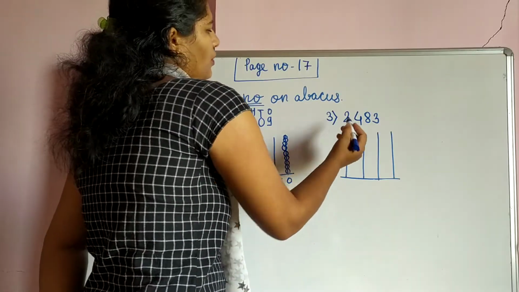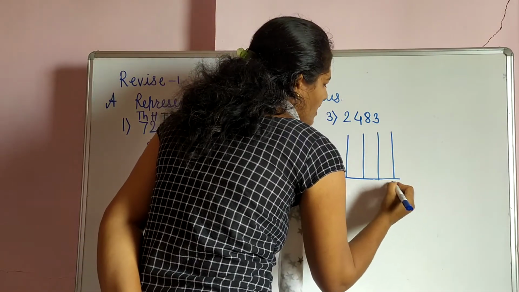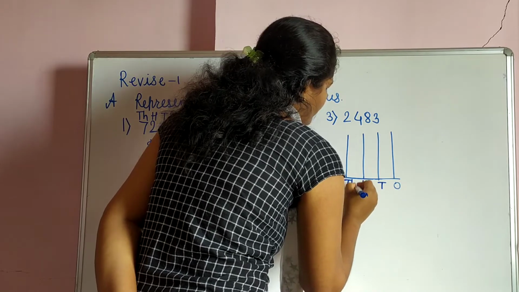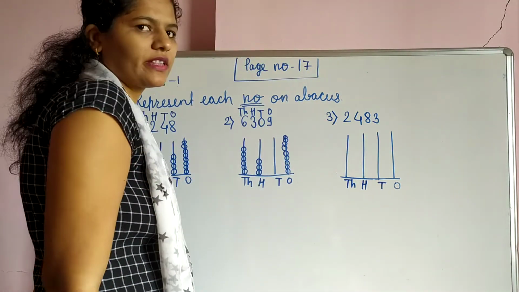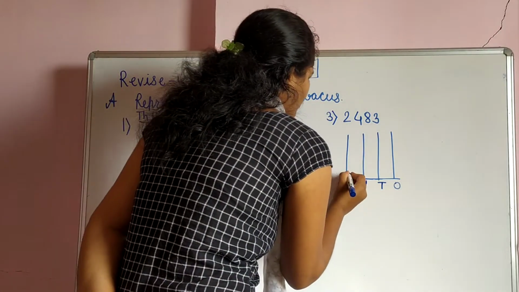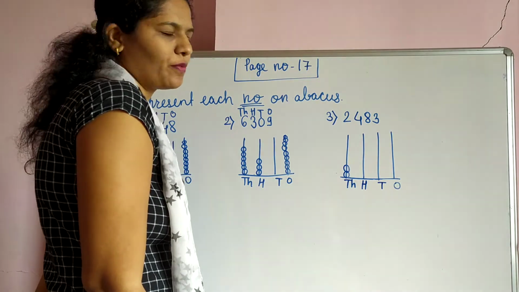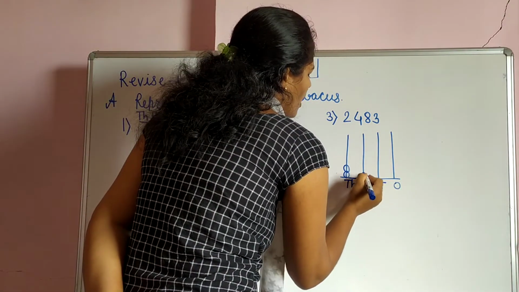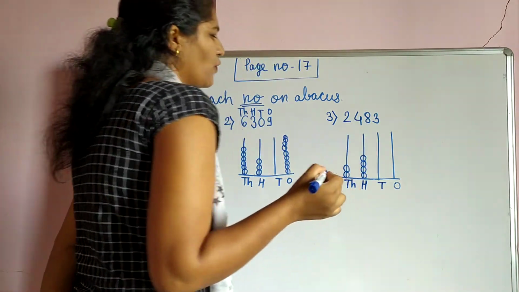Firstly we give places: ones, tens, 100, and 1000. So 1000 place. Which number is there? That is the 2. 1, 2. 100 place, 4 number is there. So 1, 2, 3, and 4.